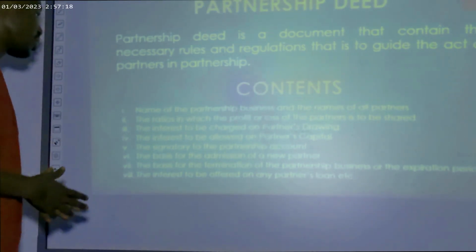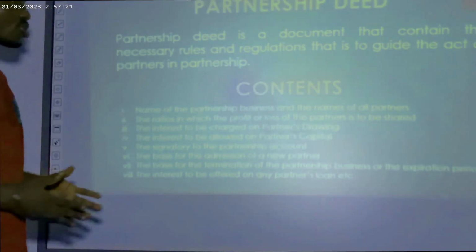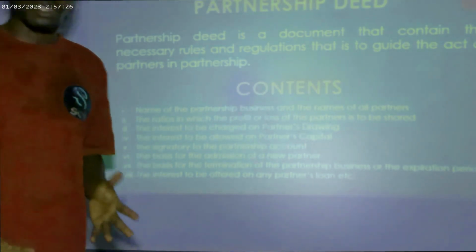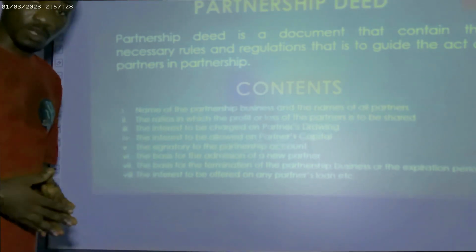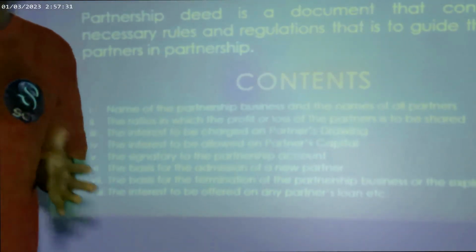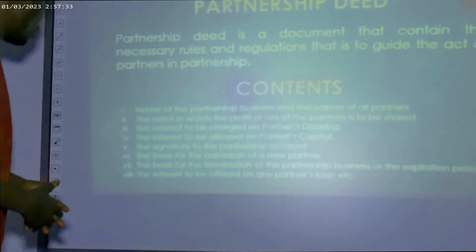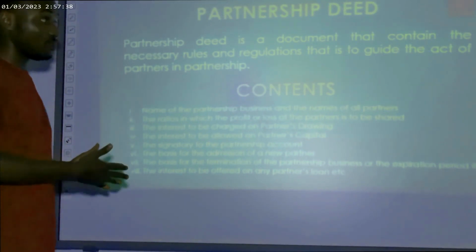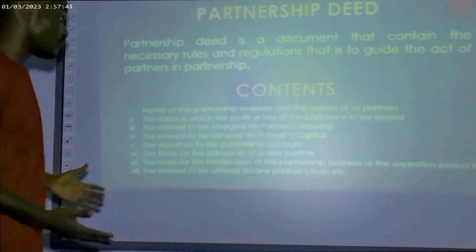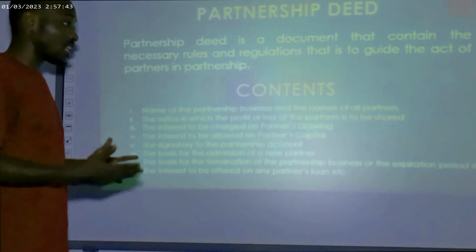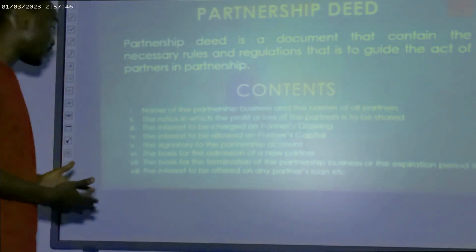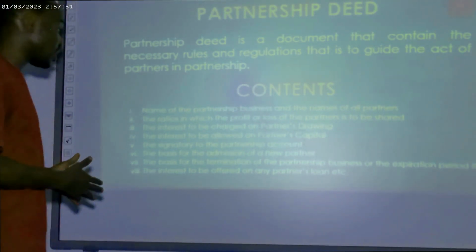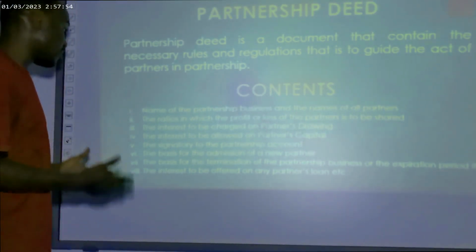Also, the partnership deed will contain the ratios in which the profit or loss of the partnership is to be shared among the partners. So how are they to share the profit or loss in the period? The interest to be charged on partners' drawings will be defined as well, including what amount of interest is to be charged. The interest to be allowed on partners' capital will also be defined. The signatory to the account of the partnership will be defined. The basis for the admission of a new partner will be defined.